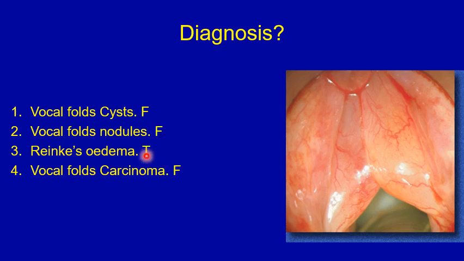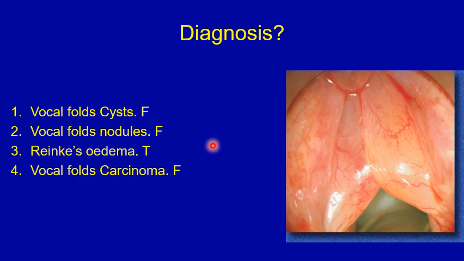The correct answer is larynx edema, with massive edema and swelling of both vocal folds. They are still covered by intact epithelium. It's not vocal fold cysts, where they are usually unilateral and usually localized rather than diffuse swelling of the vocal folds.